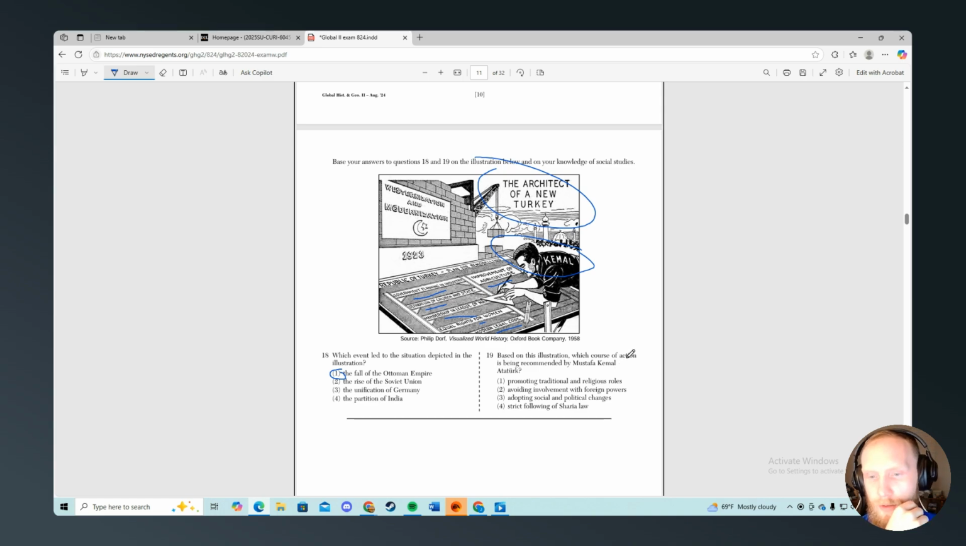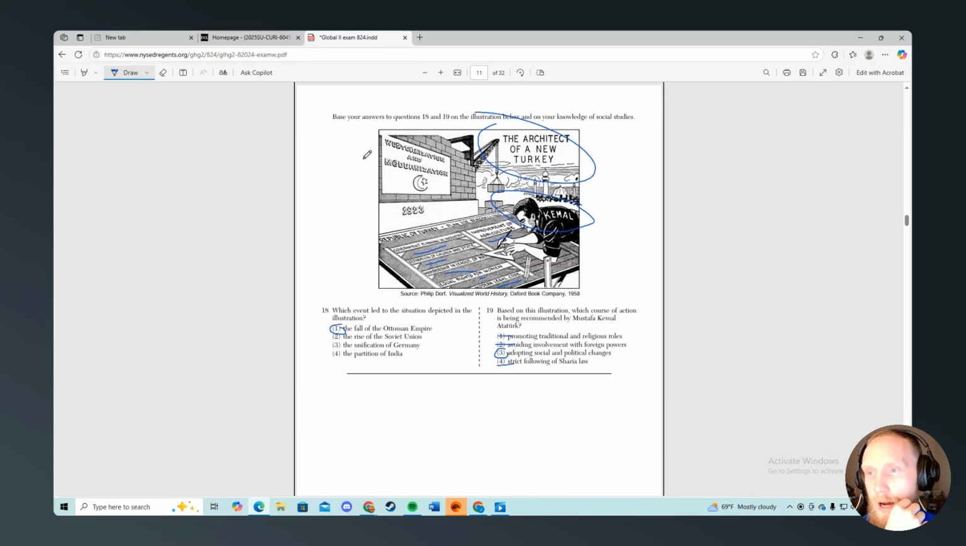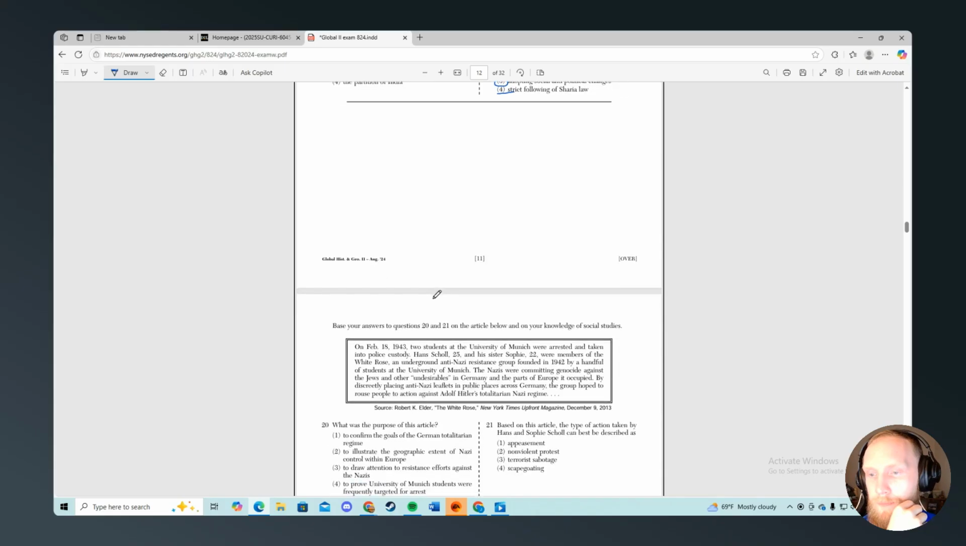Based on this illustration, which course of action is being recommended by Mustafa Kemal Ataturk? It's going to be not strict Sharia law, adopting social and political changes. It's not going to be involving that, and it's not going to be doing that. It's number 3. Because all these things are very modern, Western and modern.